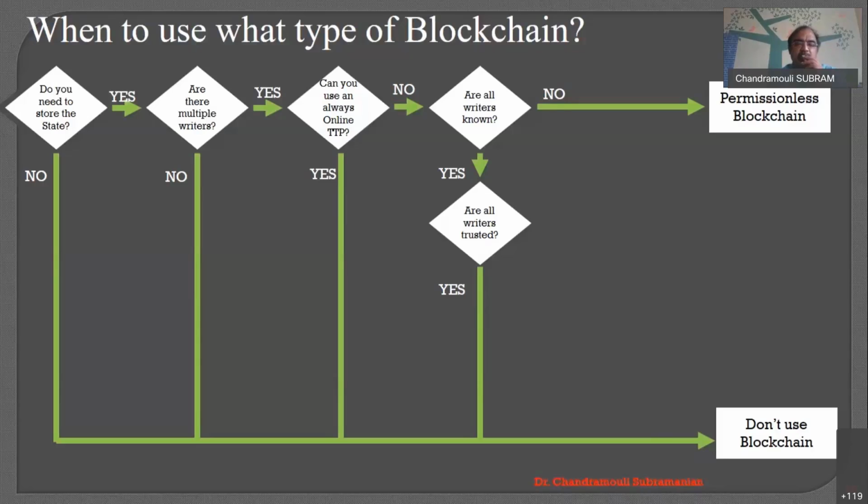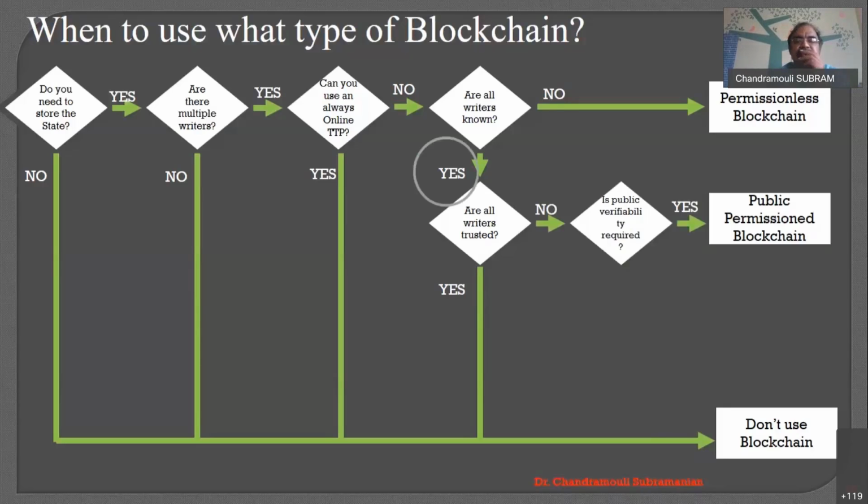Now, you see the next one: are all the writers trusted? No, I'm not trusting. I don't want a third party, but I don't trust the writers. That is why I go for a system called public verifiability record. I will go for verification of who is doing the transaction. Yes, then I will go for a public permissioned blockchain. Why? Because I don't trust the writers. Who is going to write the block? So I have something called verifiability again. Then I will go for a public permissioned blockchain. So only permissioned people, but they're still public.